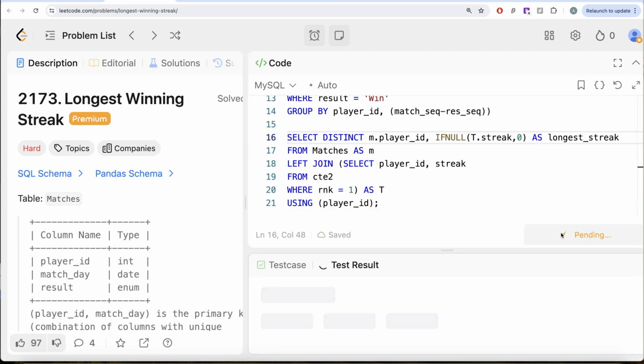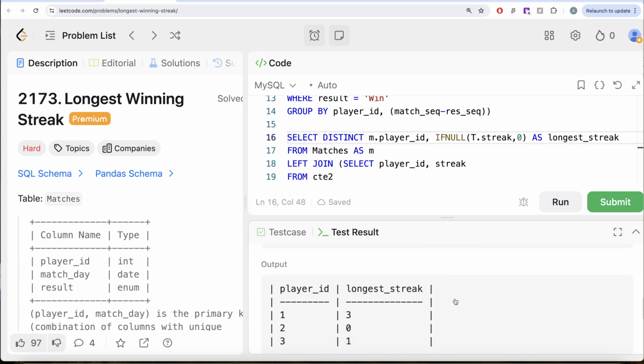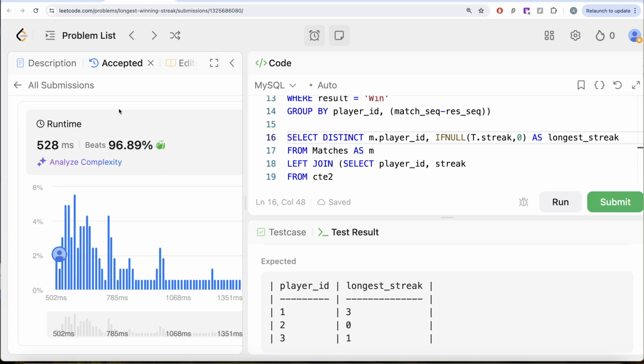Now let me go ahead and run this and see what we get. Now it is accepted. Our output is the same as the expected output. Let me go ahead and submit, as we pass all the test cases. So yes, this is accepted, and this is how we do it.